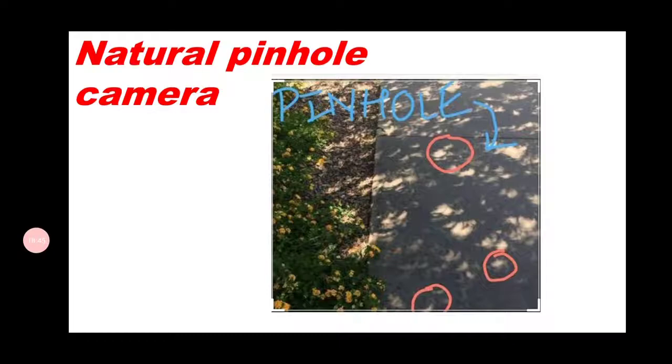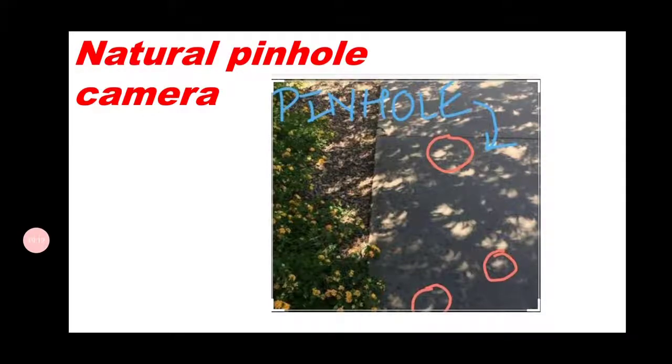So if you notice, the existence of a pinhole camera is also there by nature. Trees are the best example of a natural pinhole camera, where the gaps between the leaves allow the sunlight to pass through them, and those gaps act as a natural pinhole camera.